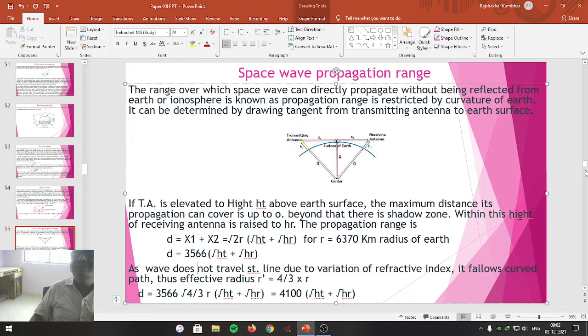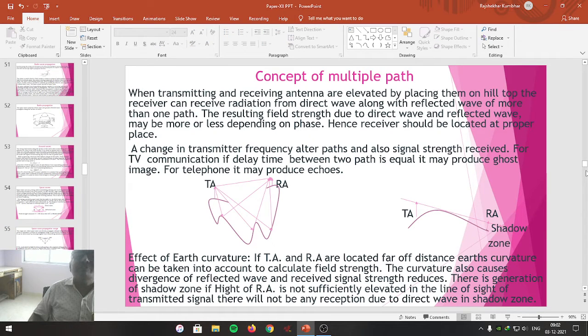Friends, now we are going to study what is the effect of multiple paths of propagation. To study the multiple paths of propagation, when transmitting and receiving antenna are elevated by placing them on the hilltop, the receiver can receive the radiation from the direct wave along with the reflected wave of more than one path. The resulting field strength due to direct wave and reflected wave may be more or less depending on its phase. Hence, receiver should be located at the proper place.